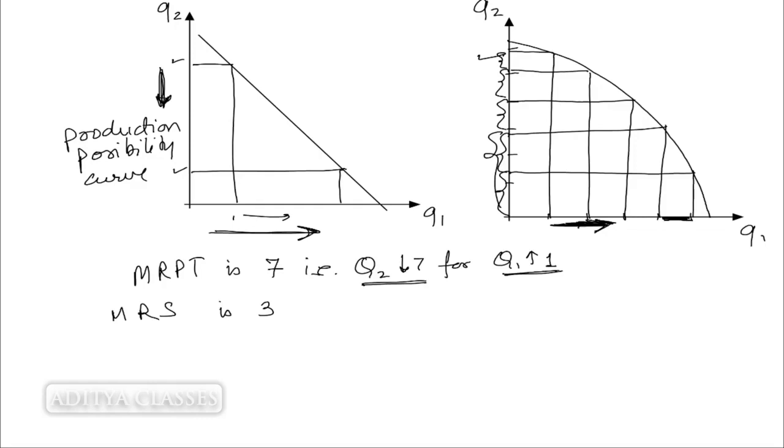Now if there is a difference, then what happens is, from consumer 1, I will take away this unit of Q1. What has happened?